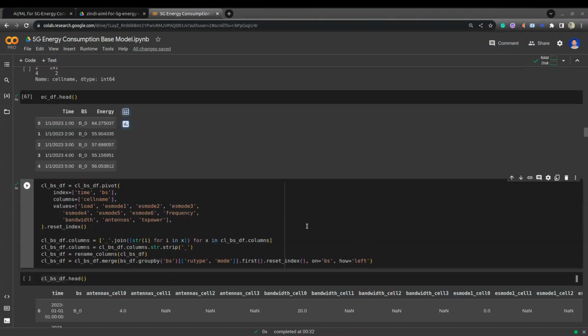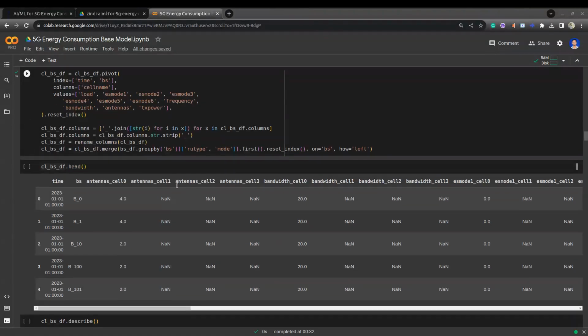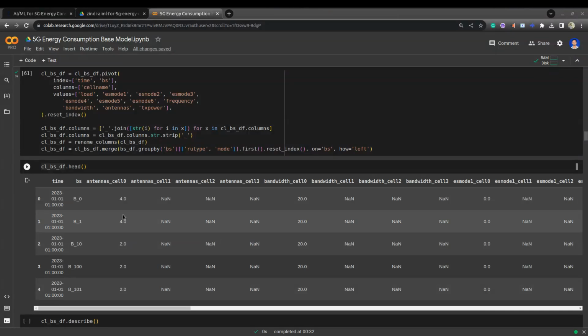Here I am using the pandas pivot function to convert the cell level data into base level data. I assigned the index as time and base, then the pivot column as cell name. Then I assigned all the required names after that. Now we can observe that we converted all the cell level data into base level data.